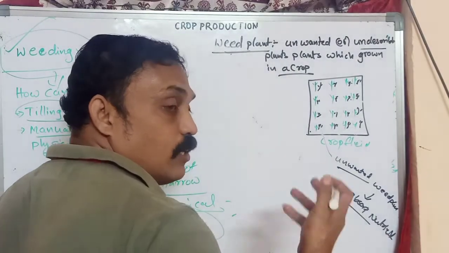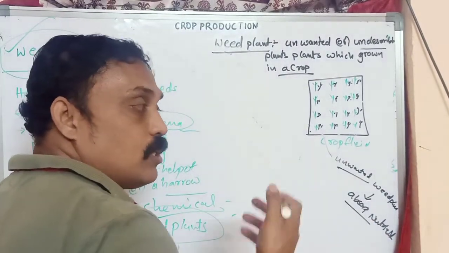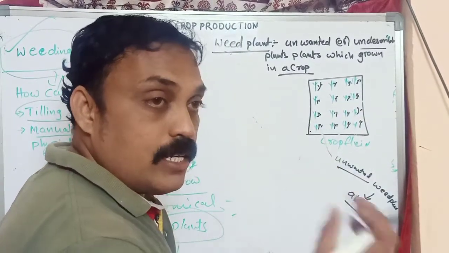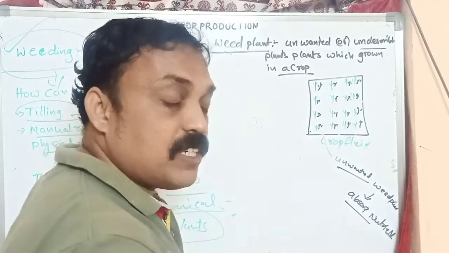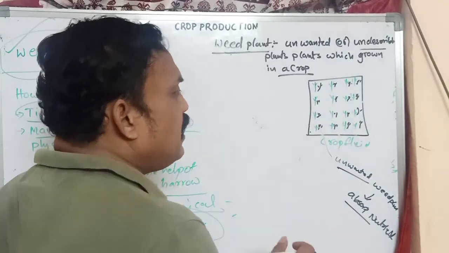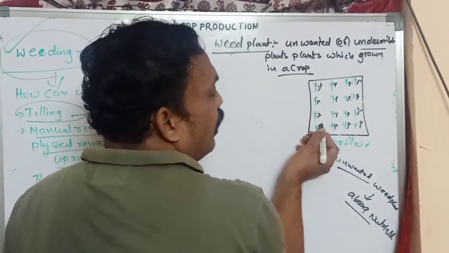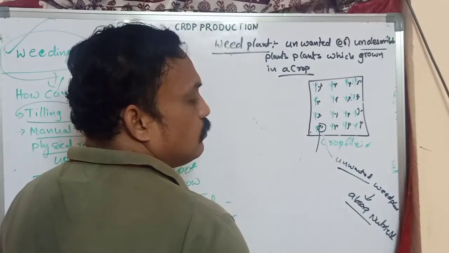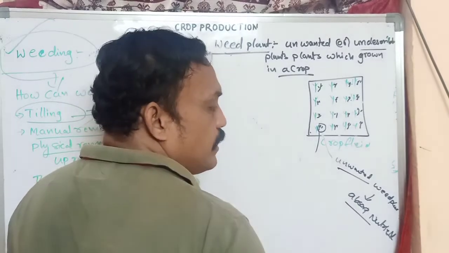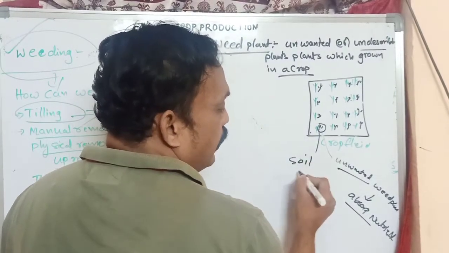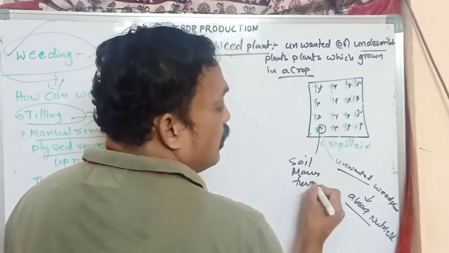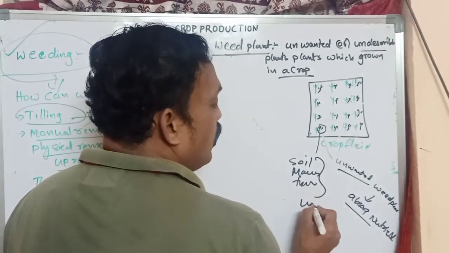Whatever manure and fertilizers we are adding, everything is absorbed by these unwanted plants.